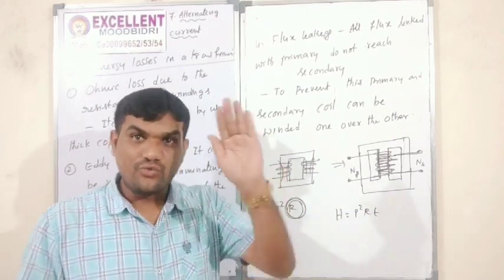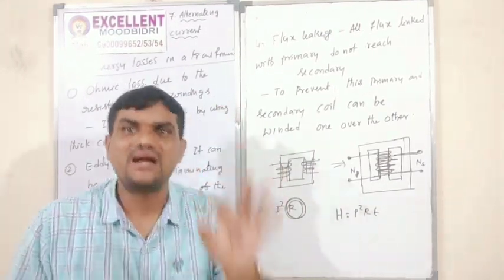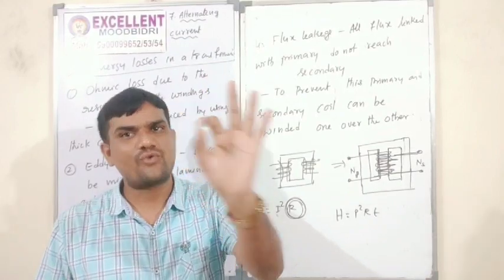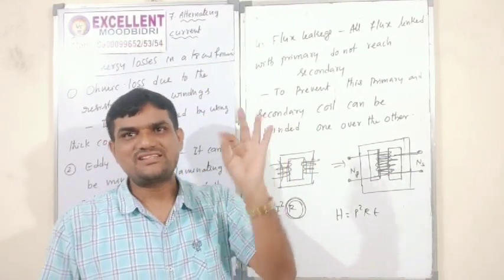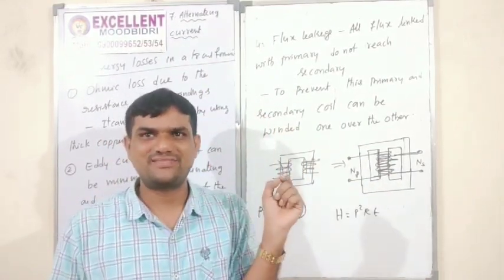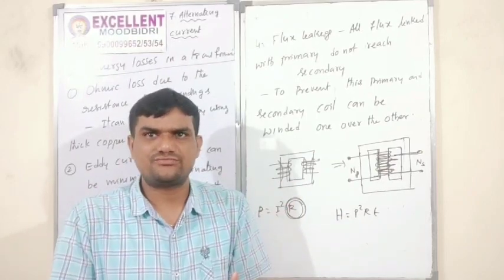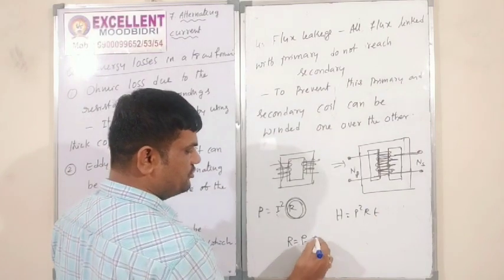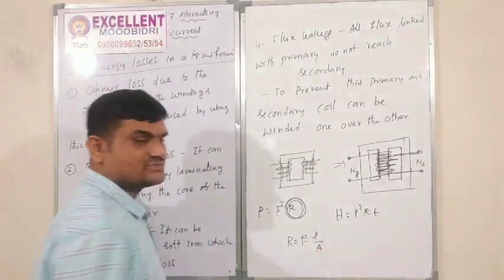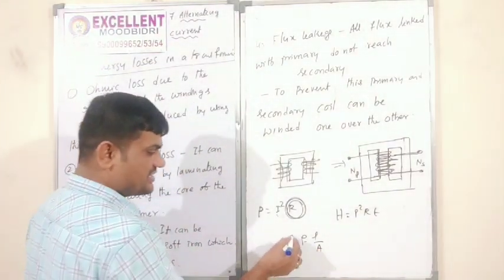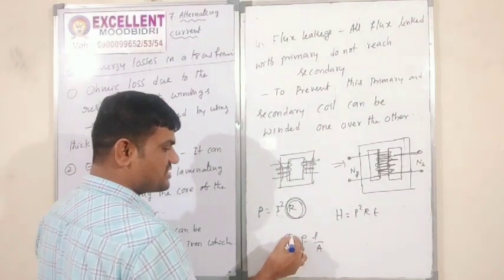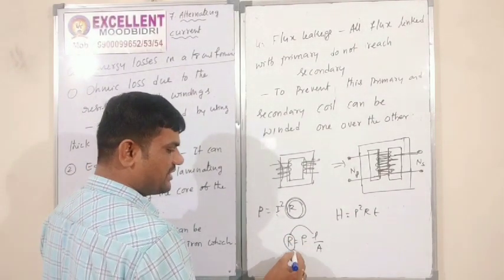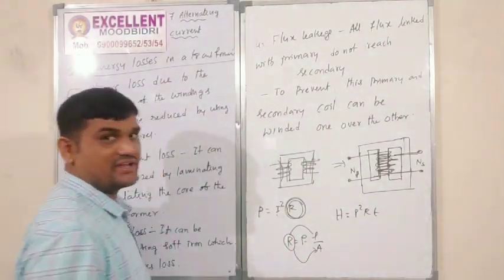That's why we want to reduce the resistance of the wire. How can you reduce it? Resistance formula you know: R is equal to rho into L by A. Resistance depends on the length and area of the wire.